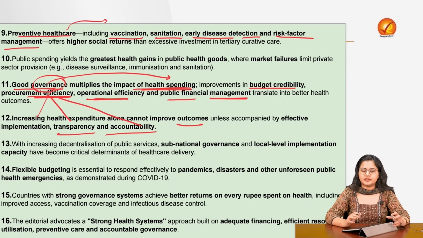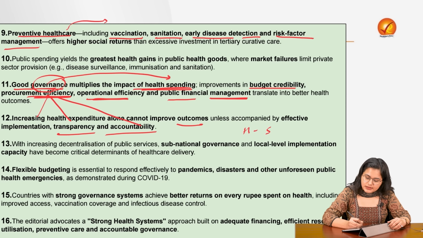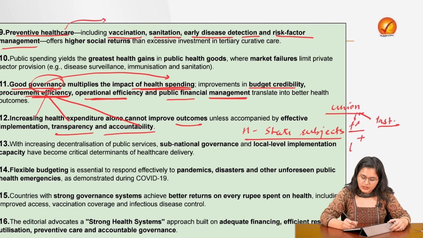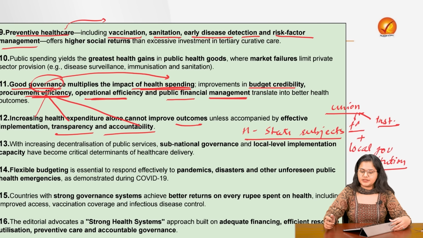Another thing of concern is that health is a state subject. But states alone are not in a position to tackle this issue. They also need assistance from the union when it comes to finances and institutional capacities. They need assistance from the union, and they also need assistance from our local governance institutions. Whether it is the urban local bodies or the rural local bodies, the panchayats, all of them have to come together, because the sanitation aspect and primary health care are something that the local government is better equipped to work at.